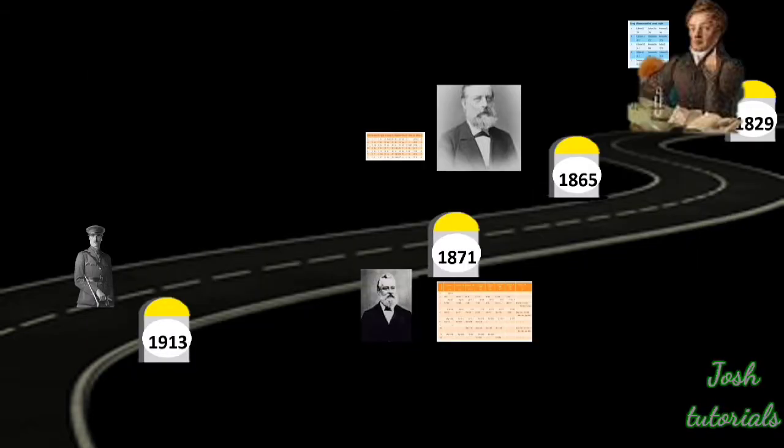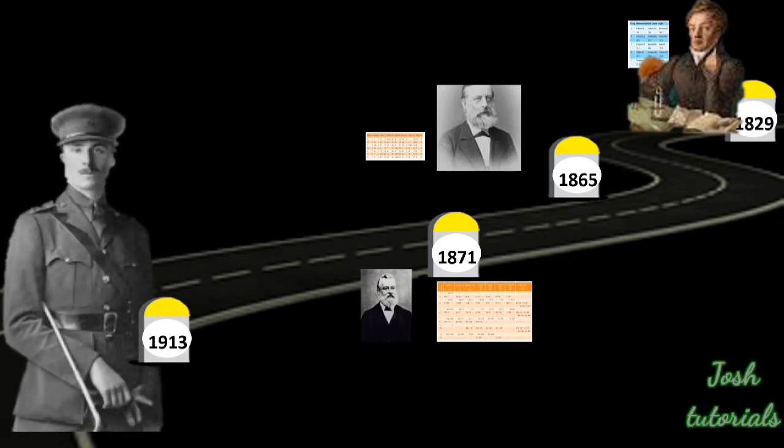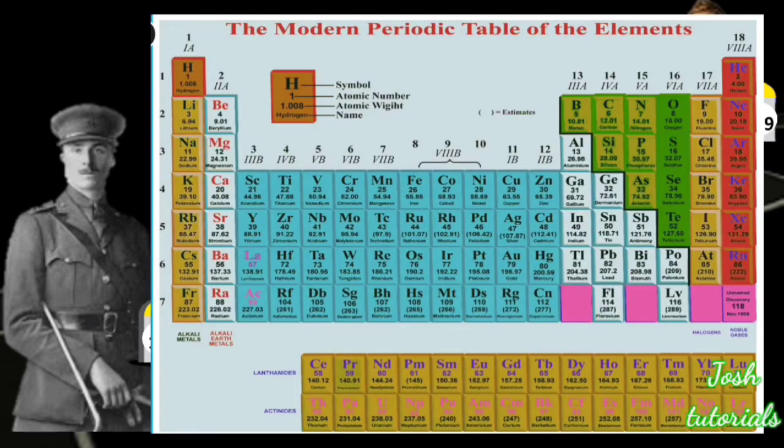And in 1913, Henry Gwyn Moseley found that the more fundamental characteristic of an element is its atomic number rather than its atomic weight, and he stated that the physical and chemical properties of elements are periodic functions of the electronic configuration of their atoms. And thereafter came our modern periodic table of elements, changing year by year with the discovery of new elements, reaching its full form of 118 elements. This is just what you see right now.